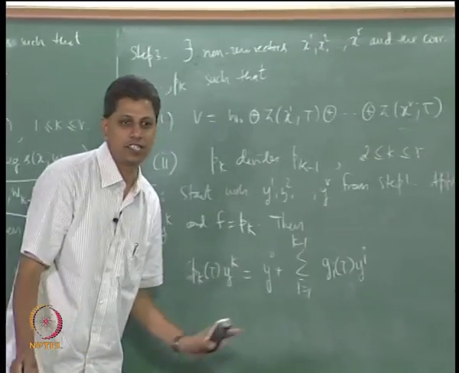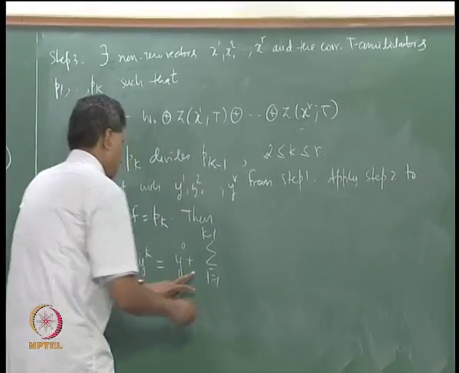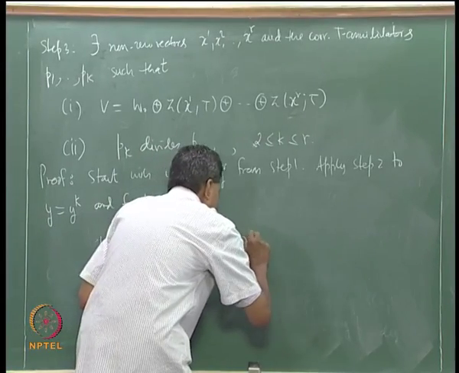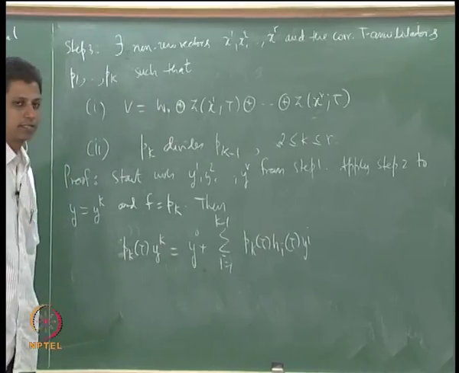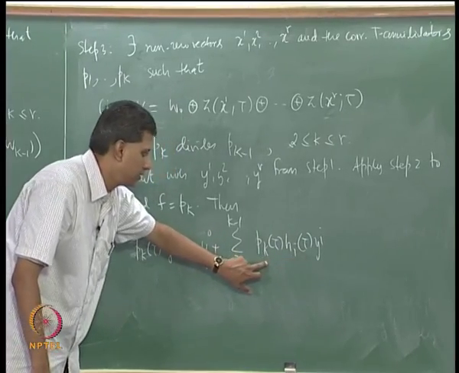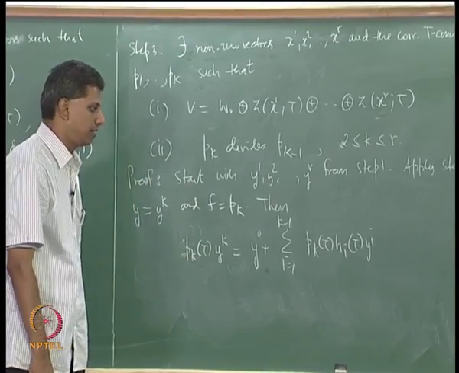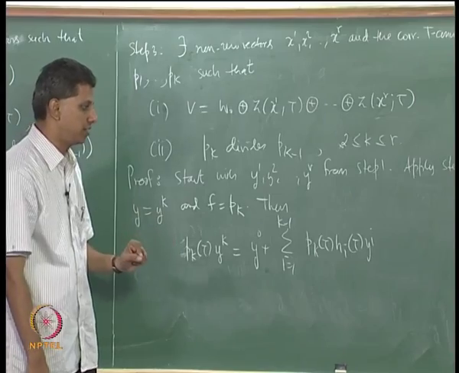Gi is just f hi, right? This is f hi, but f is pk. So, pk of t hi of t yi. This whole thing is gi of t. Gi is divisible by f, that is gi is divisible by pk, and we have written down now gi as f hi, f is pk.